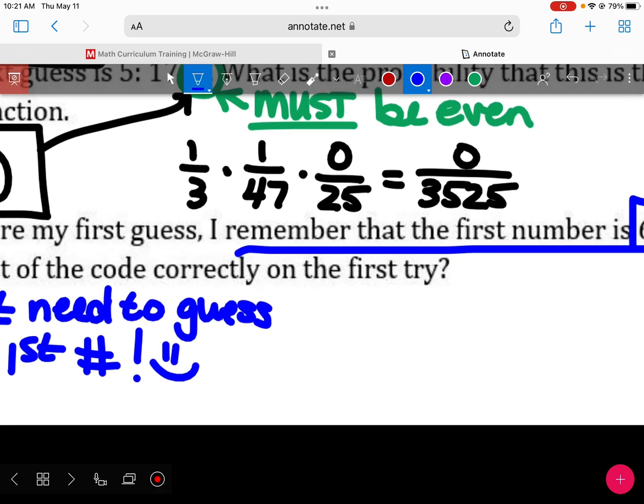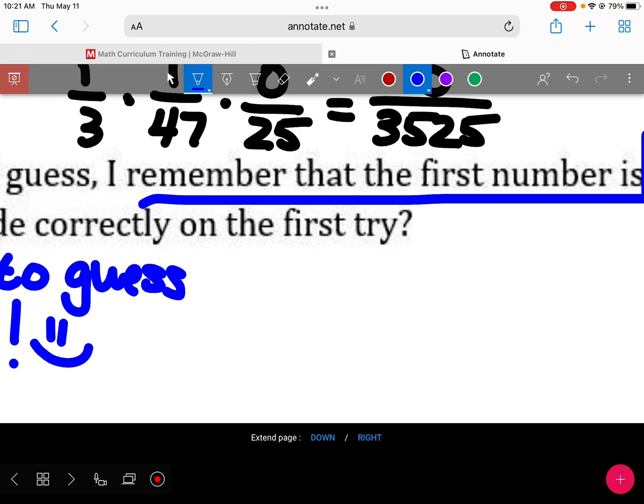So now instead of my first number being 1 out of 3 options, it's 1 out of 1 option. I know it's a 6.